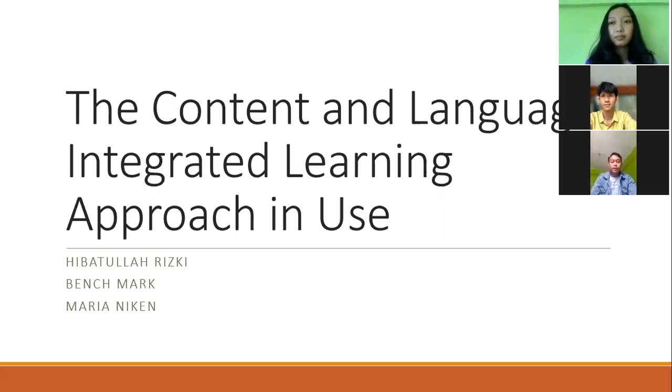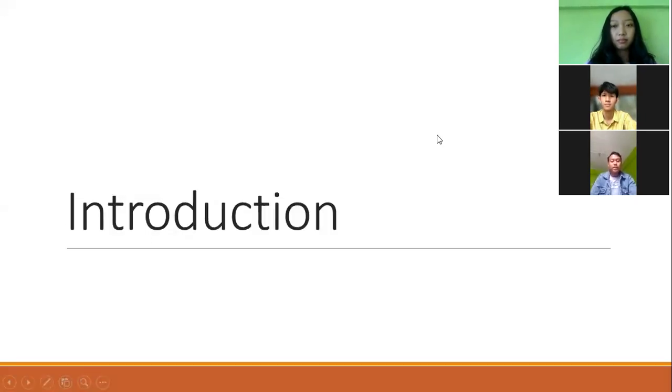So without any further ado, let's do the first topic about the introduction. CLIL, or Content and Language Integrated Learning, is a term created in 1994 by David Marsh and Anne Maljers as a methodology similar to language immersion and content-based instruction.